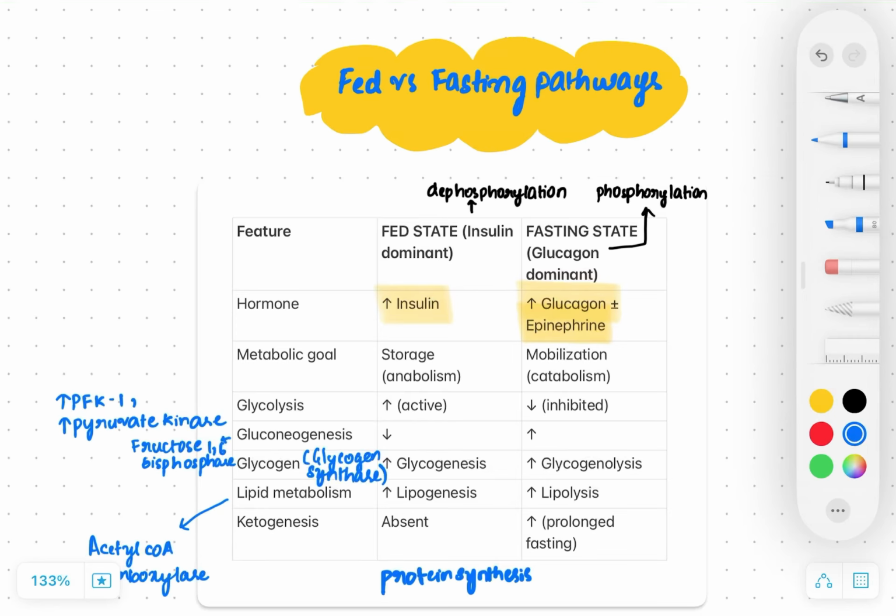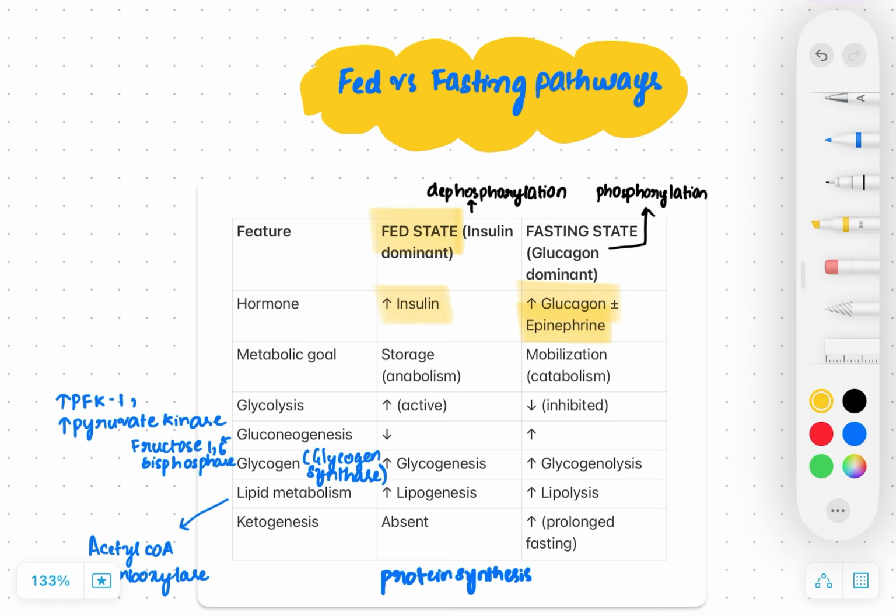Everyone, in this video we are going to discuss fed and fasting pathways. So first we will talk about the fed state. Here the body has an ample amount of glucose because they have already eaten, so a lot of glucose is there. So the hormone which will be activated is insulin. The main function of insulin is dephosphorylation. So here in the fed state the hormone which is active is insulin.